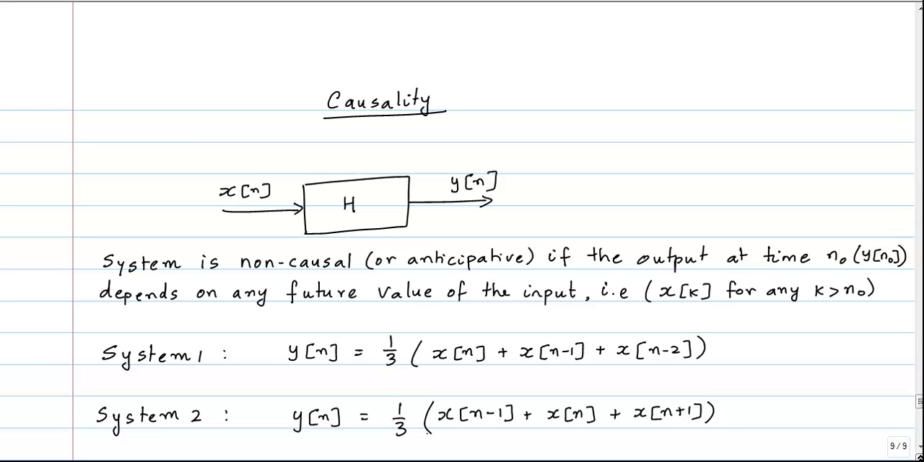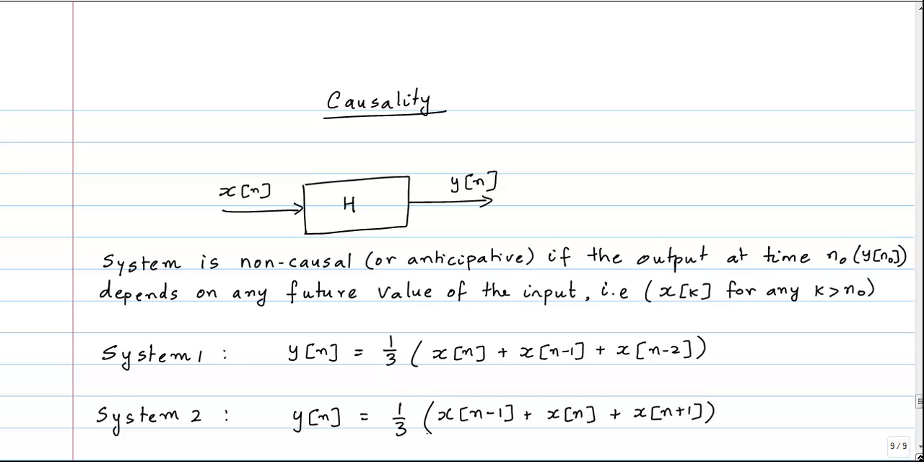Now, I have seen a few students get confused by thinking that the output has to depend on the present and past values for a system to be causal. And that's not what it means. That's why I prefer to define a non-causal system as something for which the output at any given time depends on a future value.